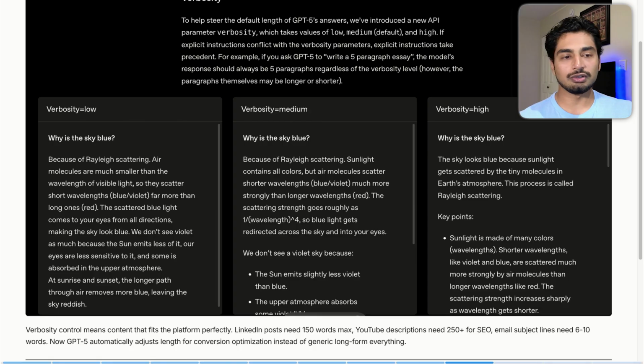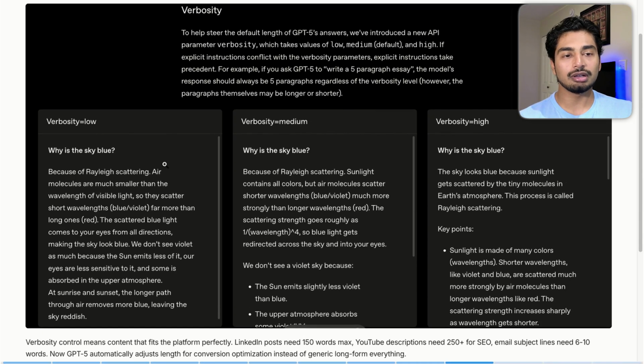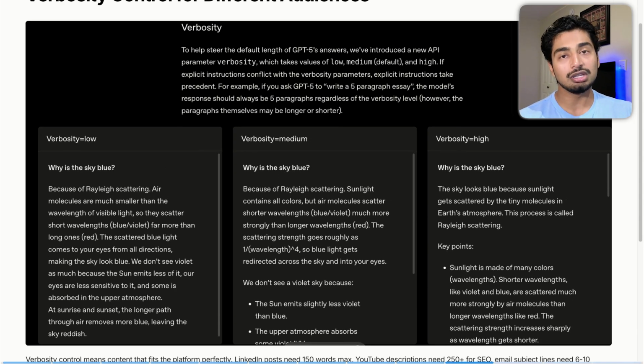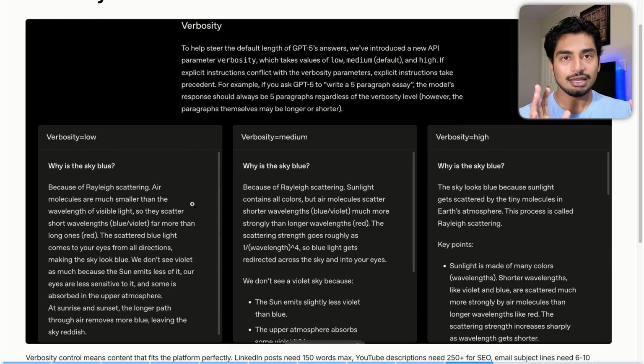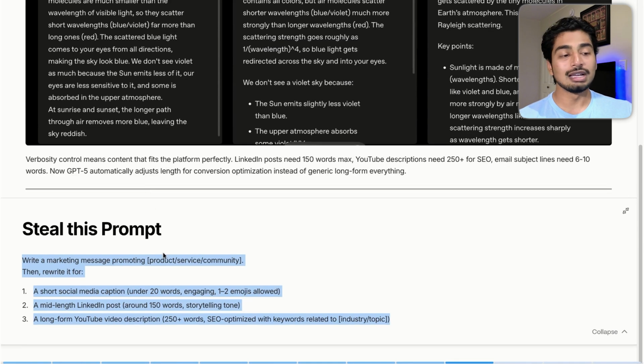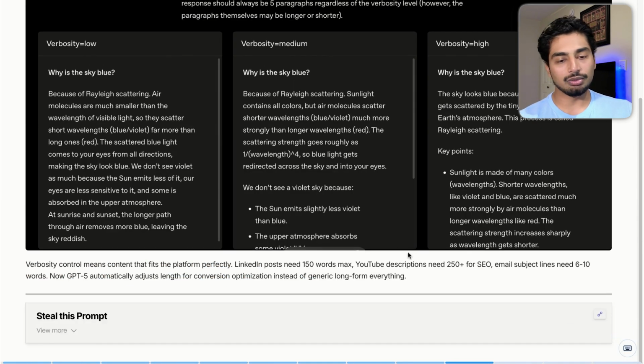I'll look more into using verbosity in the future, but I do think if used correctly, and if you could actually call on low, medium, and high as an instruction, it'll be super powerful to write exact copy. Not maybe exact, but within relatively 10 or 20 words, it does matter because of timing for short form posts, LinkedIn posts, paid ads. Especially ad scripts have to fit within a certain timing. So I think this could unlock really cool marketing powers in the future, depending on how well we're able to actually use it.